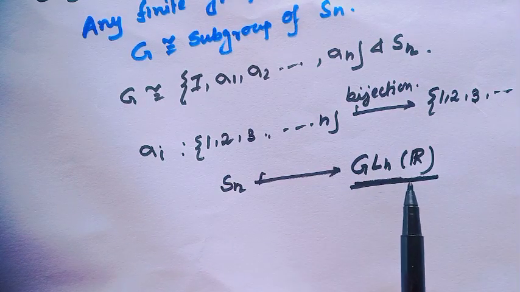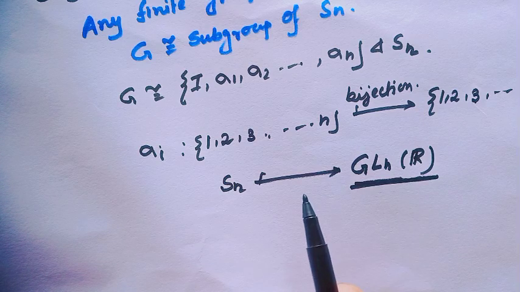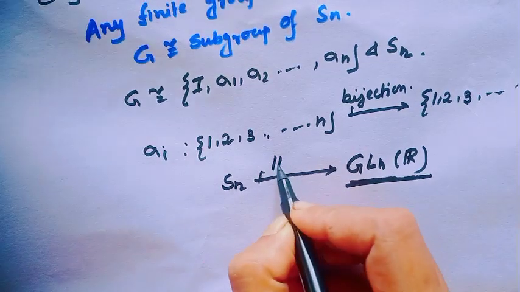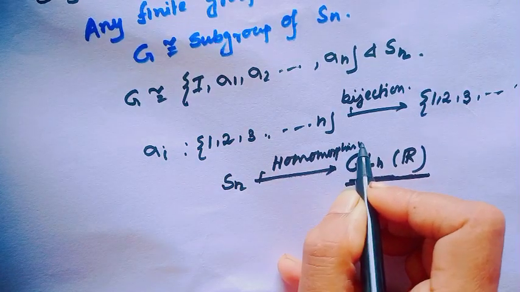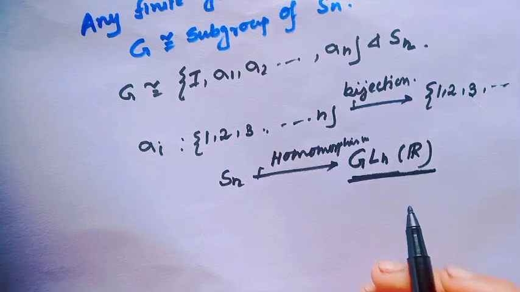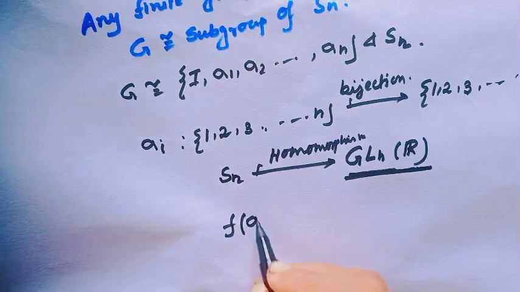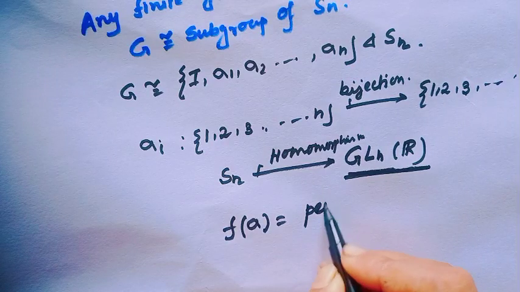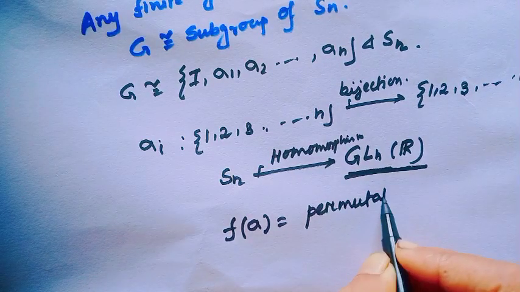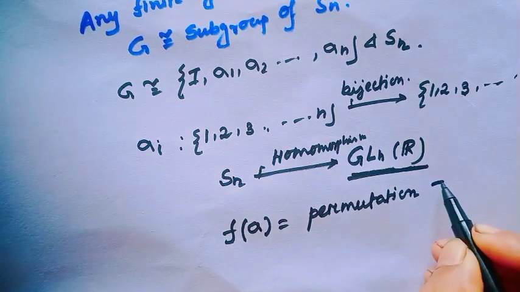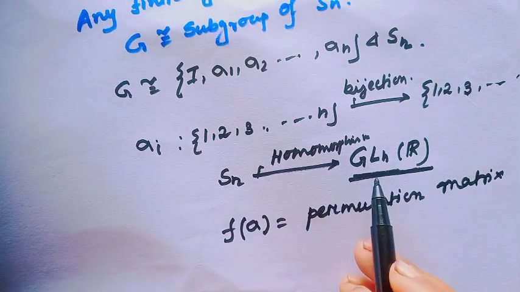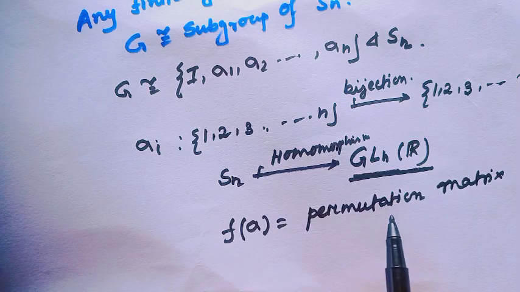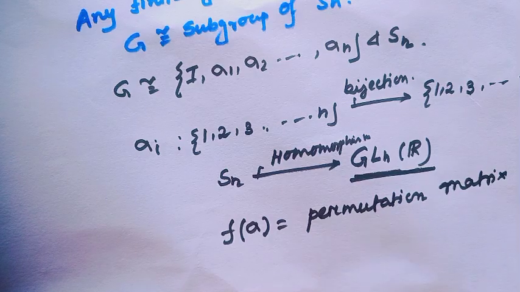Are you getting it? Because we know there exists a homomorphism from the symmetric group Sn to GLn(R), and the mapping looks like f of sigma equal to the permutation matrix. If you cannot understand this part, then see my earlier video. I have given this link also in my description box.